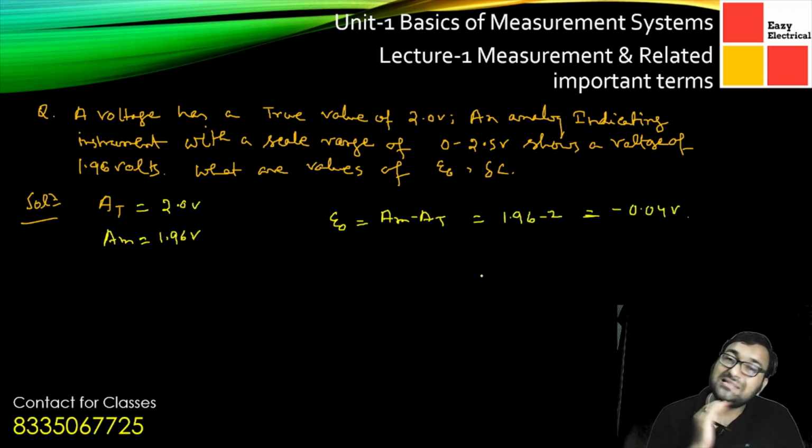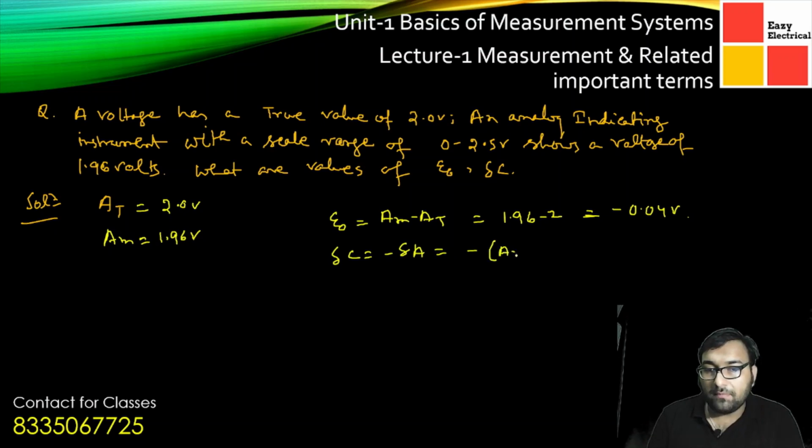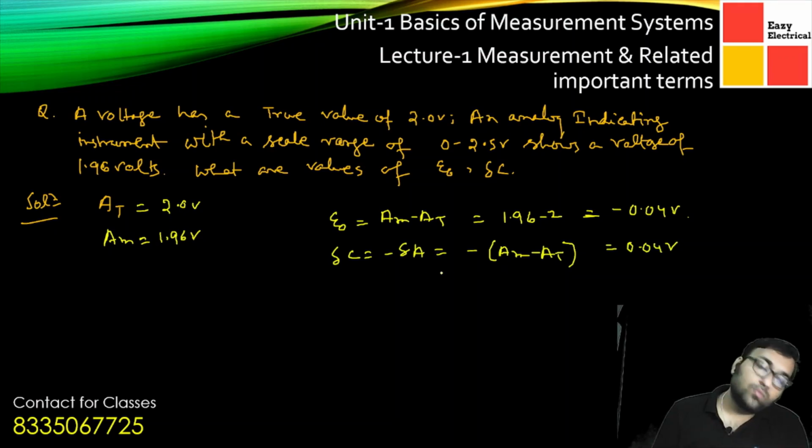This part is for the absolute error we have obtained. So delta C is basically minus of delta A, that is equal to minus of AM minus AT. That means the correction is 0.04 volts. So that part we can obtain.